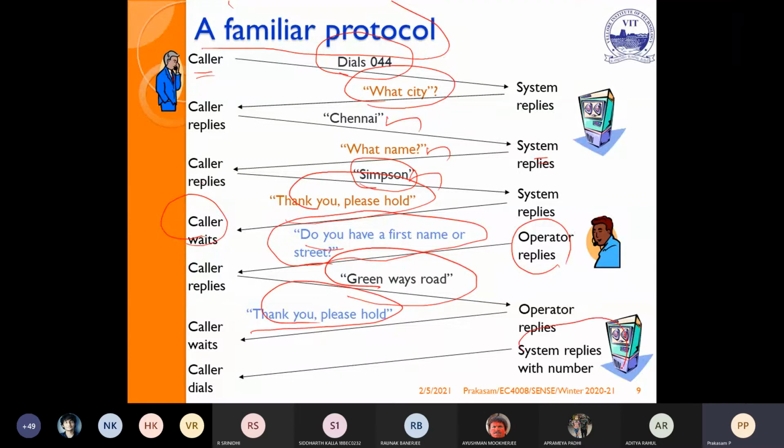Now the system replies with the number for the caller to dial. Then the caller and the called party are able to establish the connection. This is only the firmware protocol, showing the exact step-by-step procedure by which the connection is established between the caller and the system, or the caller and the called party.